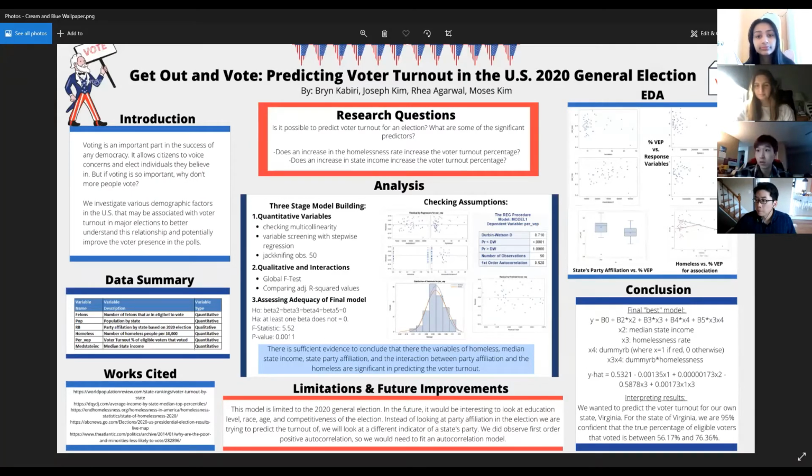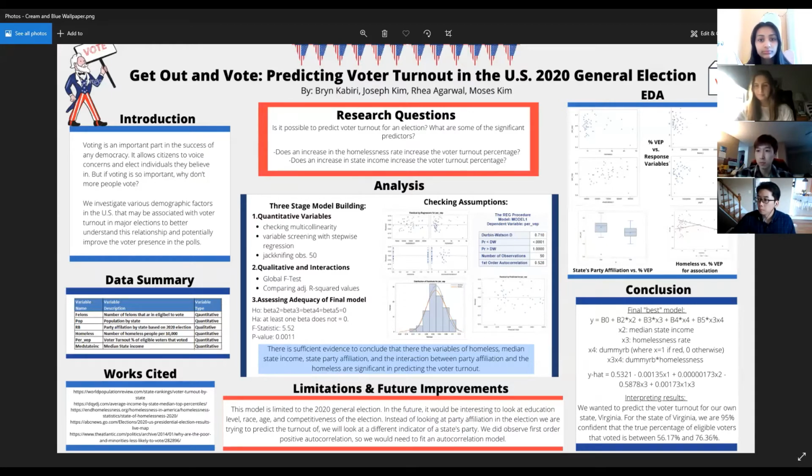So now, starting off our 3-stage process, we have 5 betas. We have population, median state income, the rate of homelessness, our dummy variable where X is 1 if it's a red state and 0 otherwise. And then we have our interaction variable, which is our dummy variable times the homelessness rate. So we did the global F-test for this equation, and we got that our p-value is less than our significance level of 0.05. So we reject the null, and we concluded that this model is adequate at predicting voter turnout.